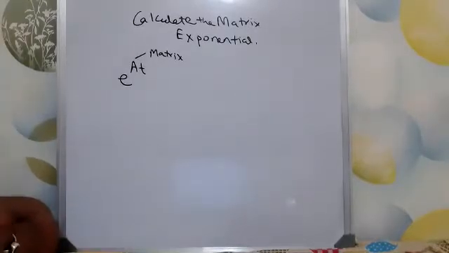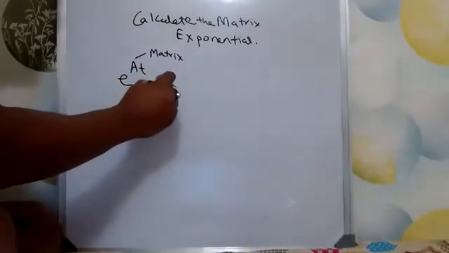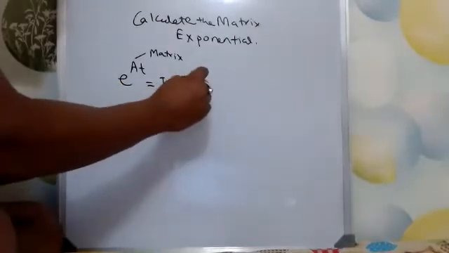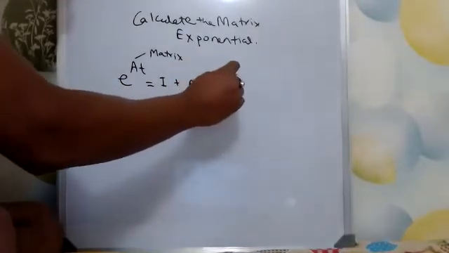Whenever an equation looks intimidating, what do we do? We try to generalize it, and the generalization is the Taylor expansion. If you do a Taylor expansion of this, it will be something like this.